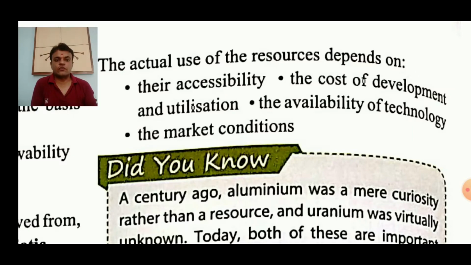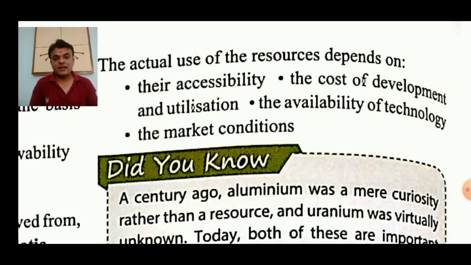Second is the cost of development and utilization. To use and develop those resources, what is the cost? If the cost is effective, if the cost is reasonable, if it is ideally cheap, then only they will be used. The third is the availability of technology, that is, which kind of technology is available to us to fetch these resources.